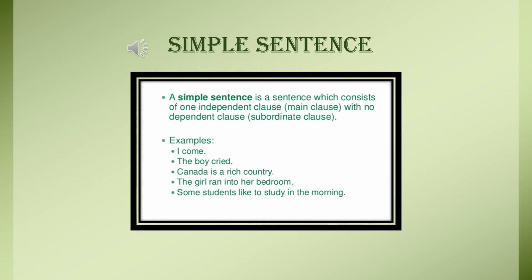They've given some examples here. I come. Now I is a subject, come is a verb. So it is a simple sentence. See the next one, the boy cried. Now the boy is the subject, cried is your verb. Canada is a rich country. The girl ran into her bedroom. Some students like to study in the morning. Now all these sentences are examples of a simple sentence.